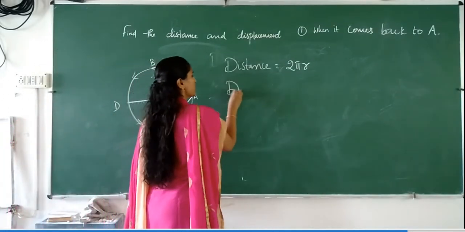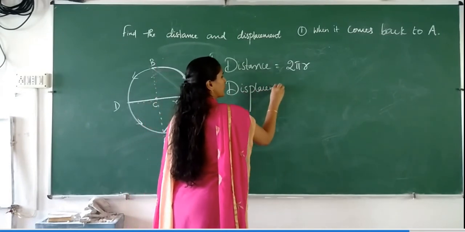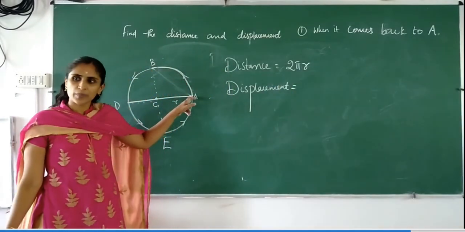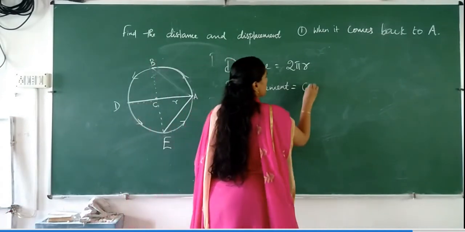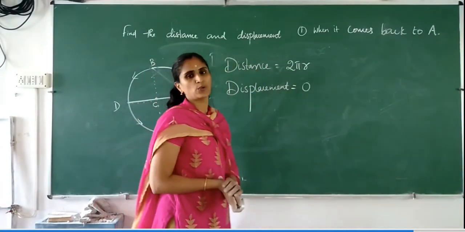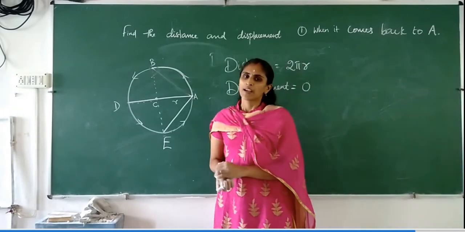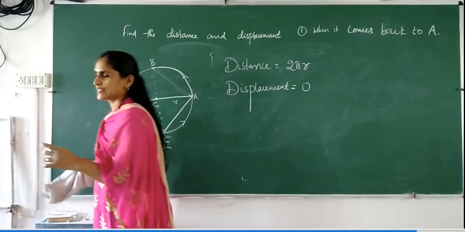And what's the displacement? Displacement is equal to initial position and final position, both are same. It started from A and finally it reaches A. So displacement will be 0. Is it clear? All of you understood? Okay. Now one more problem we will discuss.